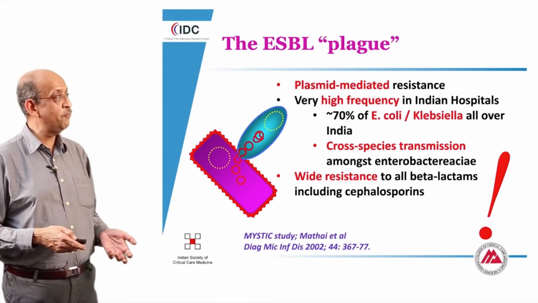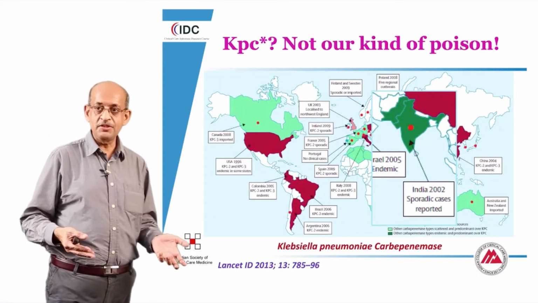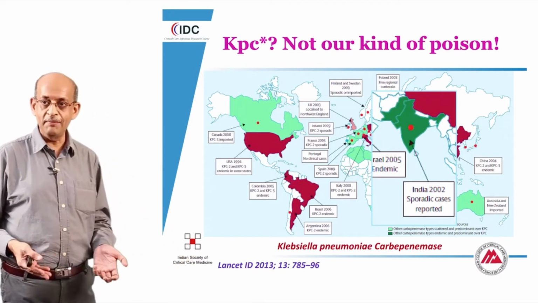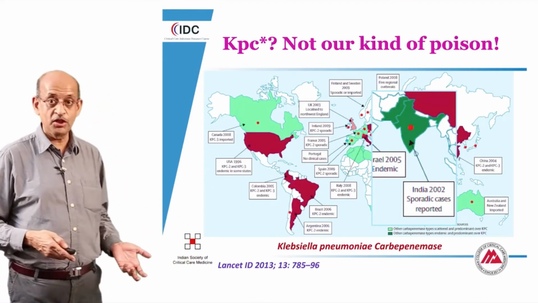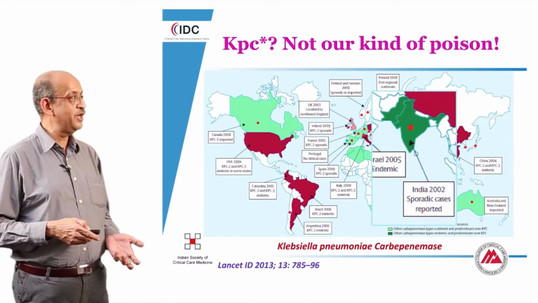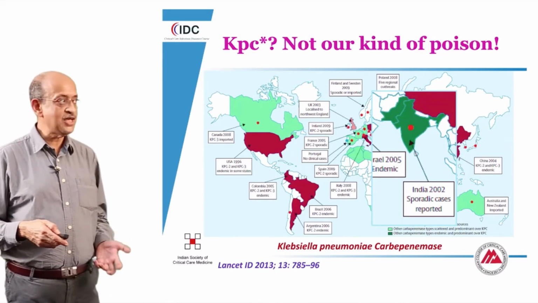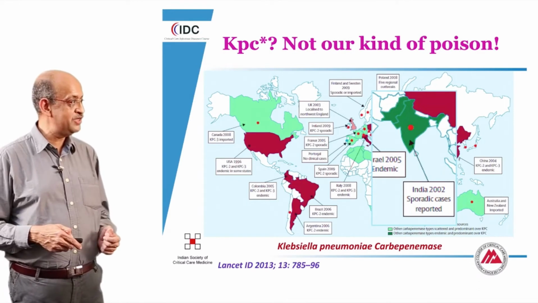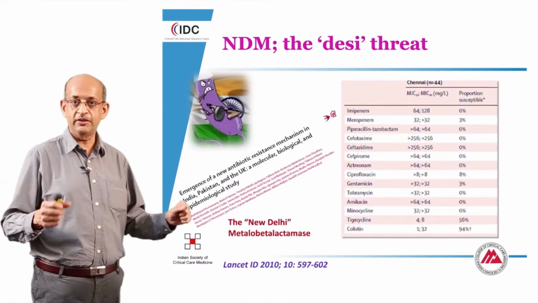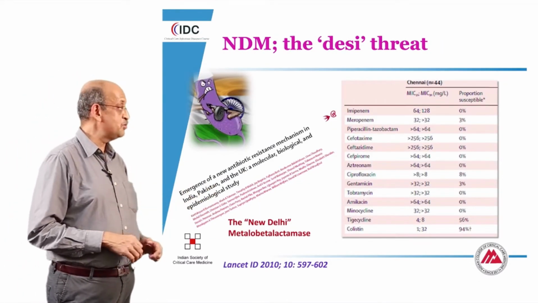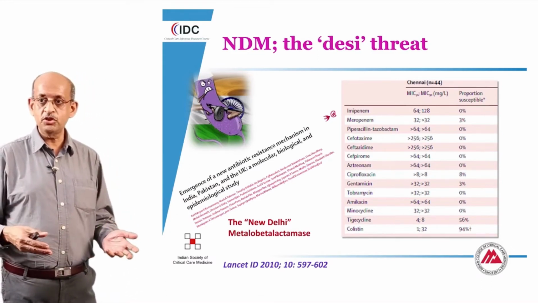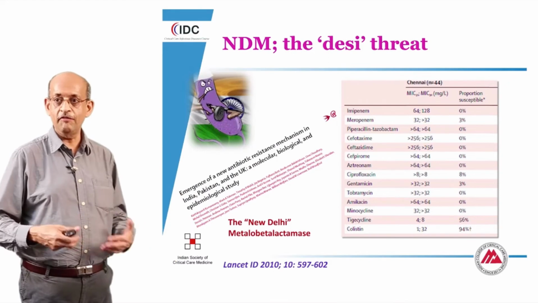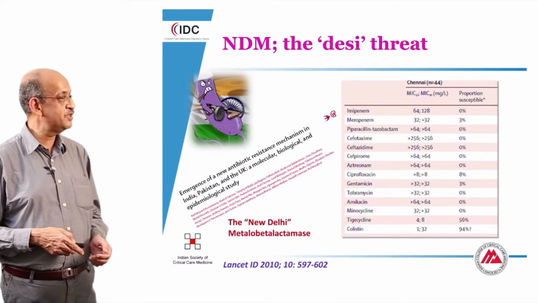It is also important, for instance, when we see Klebsiella that is resistant to carbapenem, we need not worry about what is typically seen in the Western world. Our Klebsiella carbapenemase is actually not the typical KPC, but is our own desi threat, the NDM, which seems to be far more relevant. Our approach to these patients will be dictated by a knowledge of the resistance patterns in these specific threats.